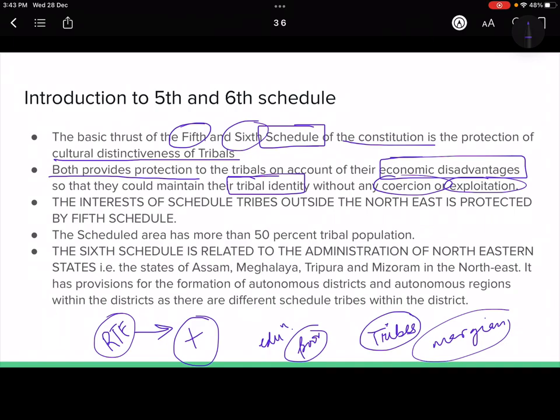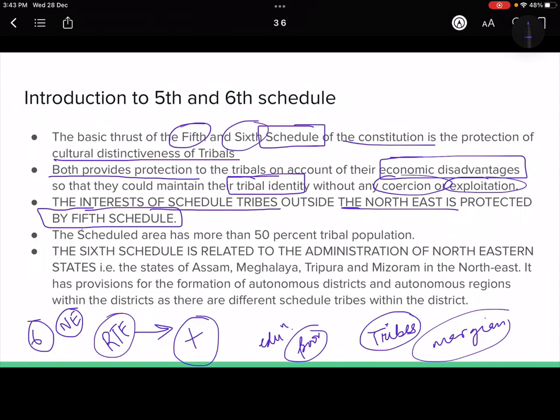Both are working for the tribals and their economic disadvantages, but the difference is that the interest of scheduled tribes outside the northeast is protected under the fifth schedule. That means in the sixth schedule the tribals in the northeast region are covered, and the fifth schedule covers the other parts of India.